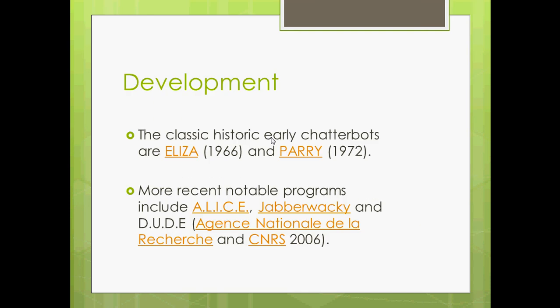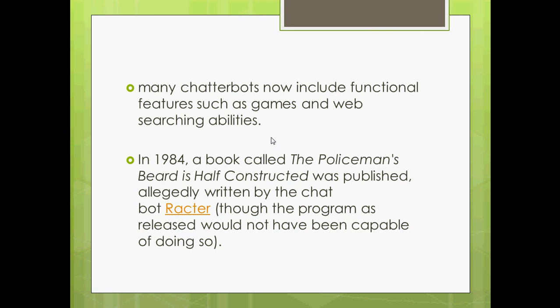Development. After ELIZA and Perry in 1972, the most recent notable programs include Alice, Jabberwock and Zoot, and also Elbot. Many chatbots now include functional features like web searches and many other things. In 1984, a book called Policeman's Beard was published, written by the chatbot Racter.